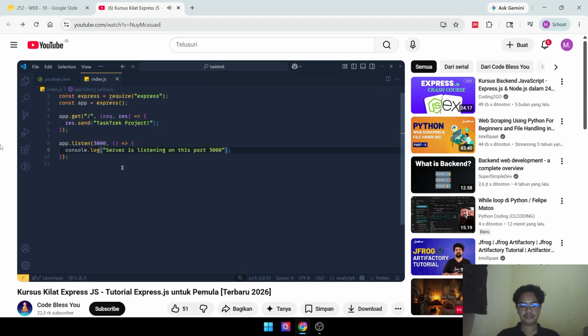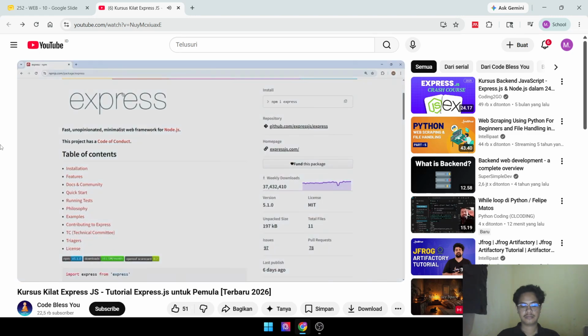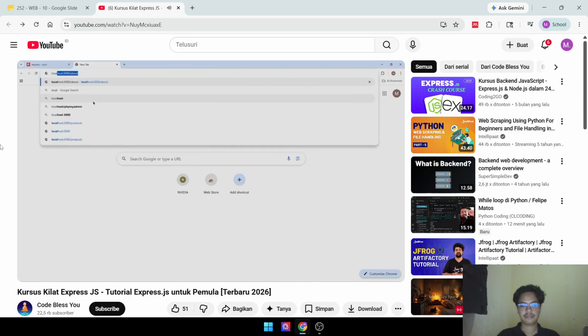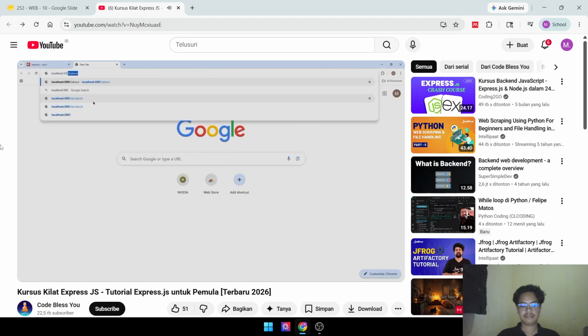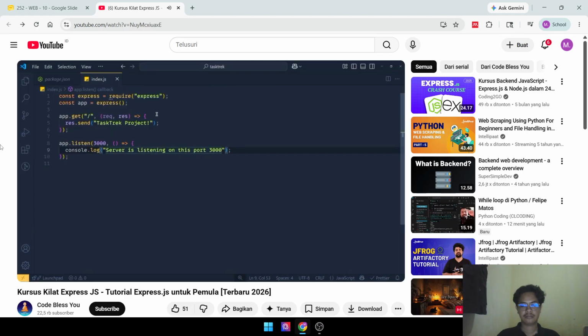Save the changes and let's run our index.js file. Write node index.js. See, server is listening on port 3000. Nice. Now back to the browser and run localhost 3000, which is the root URL, and see, here we get the task track project text, which we send from our server.